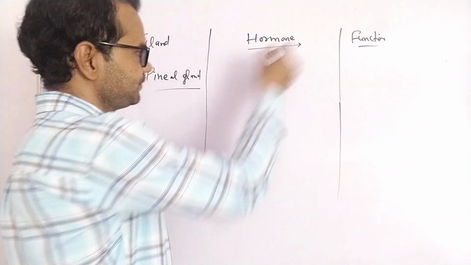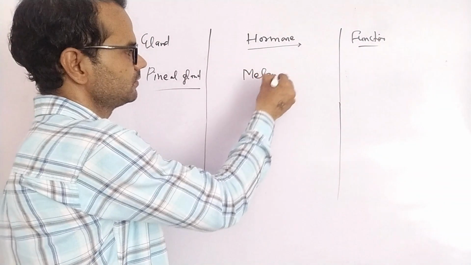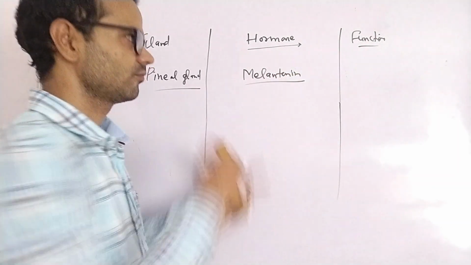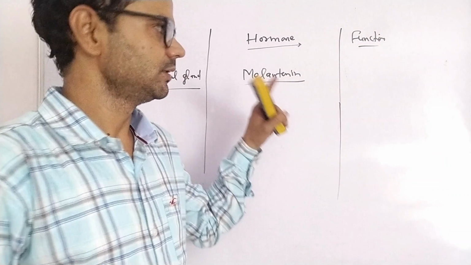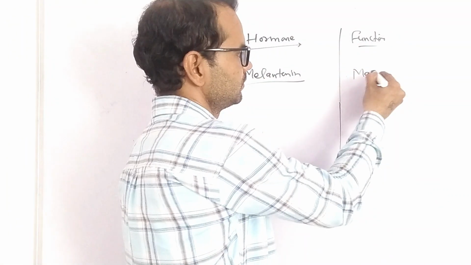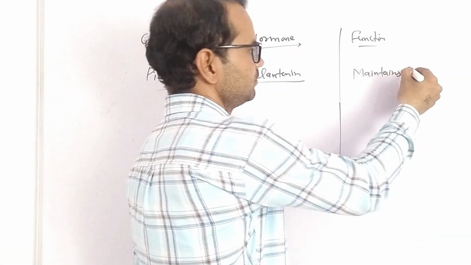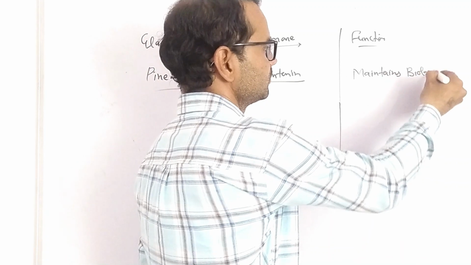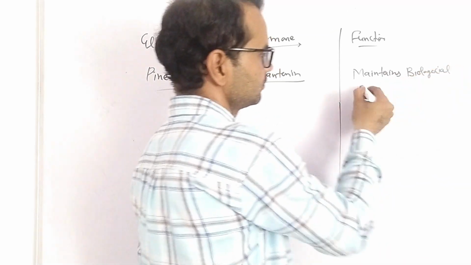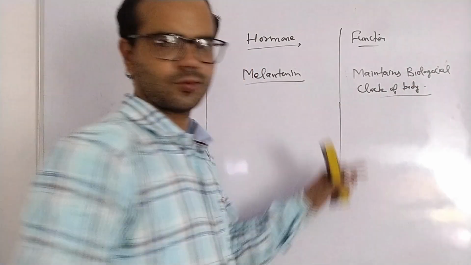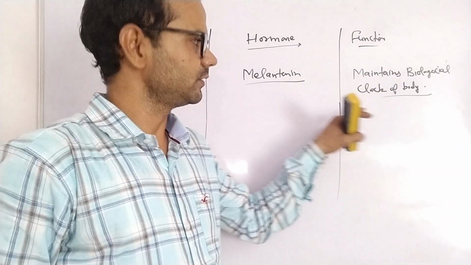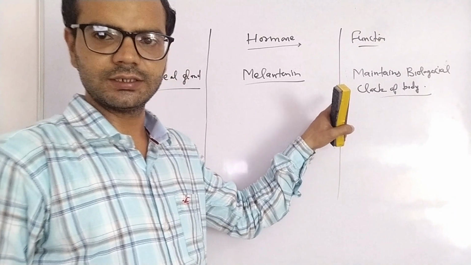Hormone is melatonin, and its function is it maintains the biological clock of our body, right?